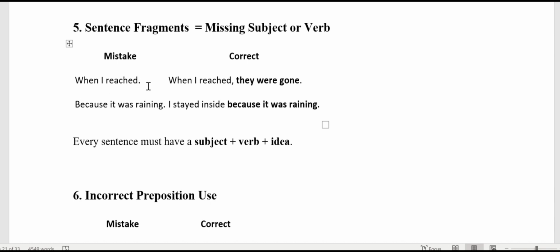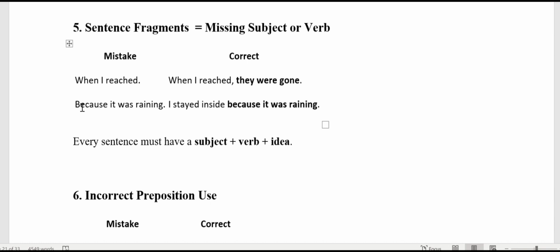So it is when I reached, comma, not a comma after the word when. So it is when I reached, comma, they were gone. Reached is past tense here, see? So you are supposed to use the word were. This is the sentence. Or the reverse way, they were gone when I reached.